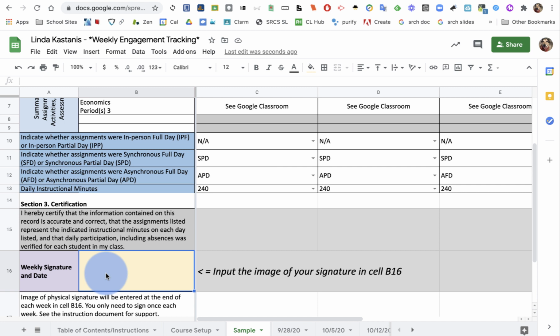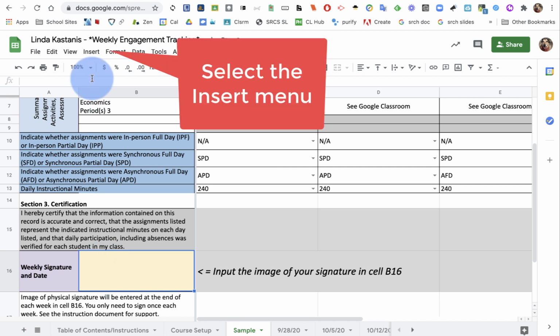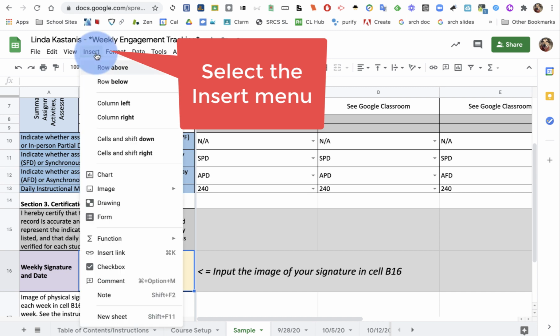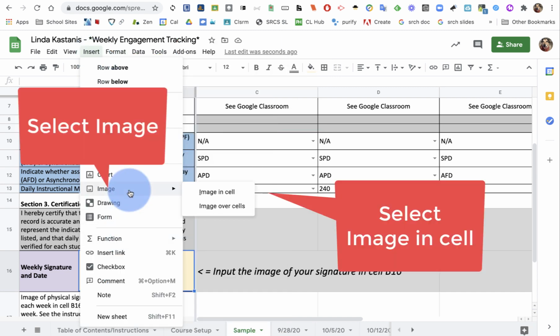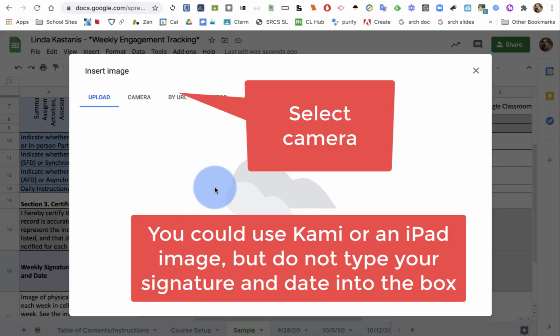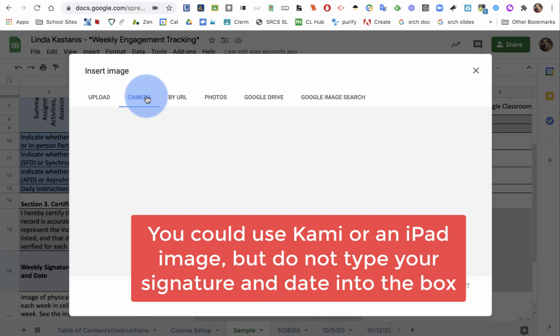But once we get into the ongoing from the week of January 13th, then you're going to have a new one for each week. So I'm going to select the box. For my weekly signature, it goes in the yellow box. I'm going to go Insert, Image, and I want to put the image right in that cell. And I'm going to do it using my camera.